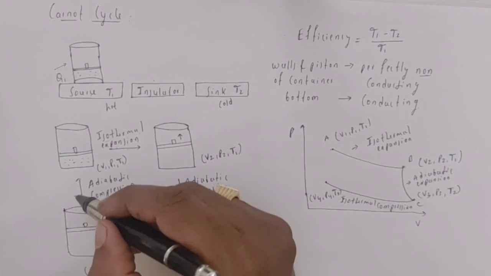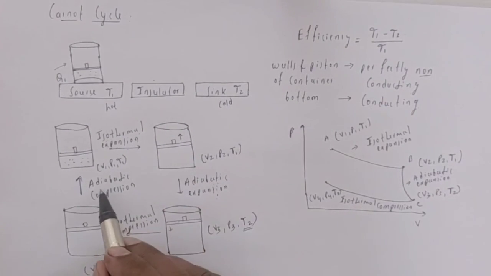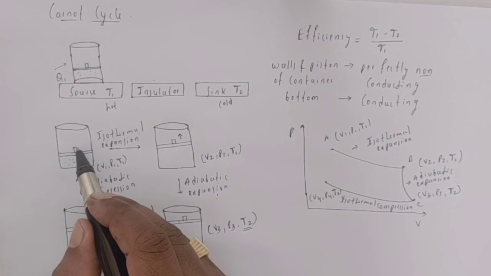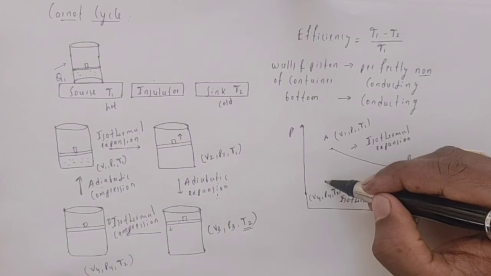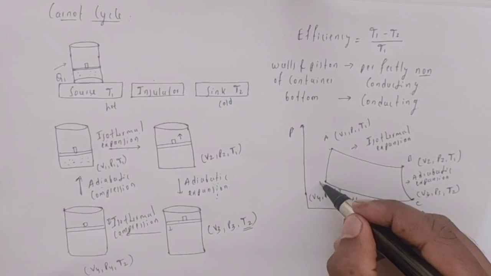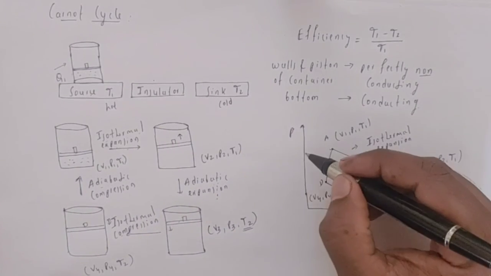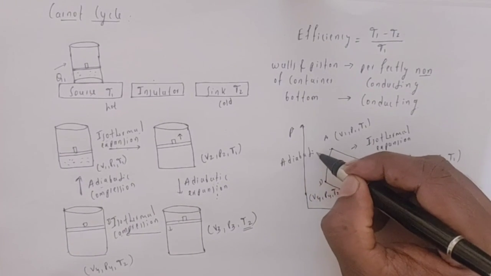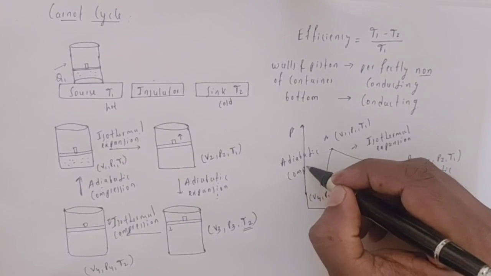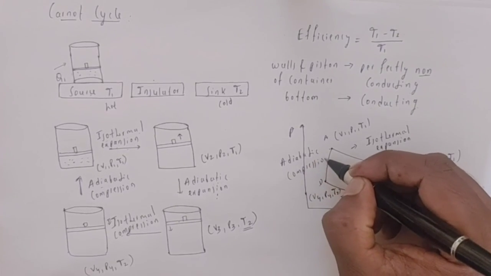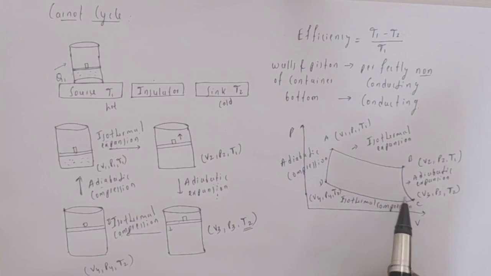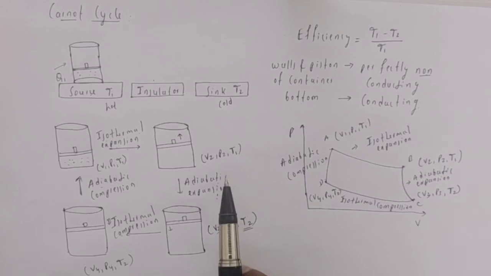And again, in adiabatic compression we are going to obtain the initial condition of the heat engine. I am going to represent it by DA. DA represents the adiabatic compression, and this is the Carnot cycle. Okay, this is all about the Carnot cycle.